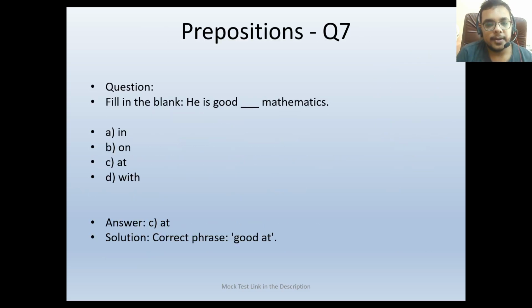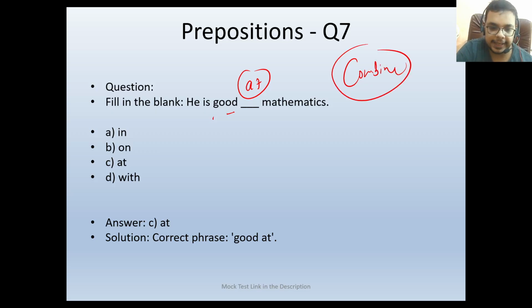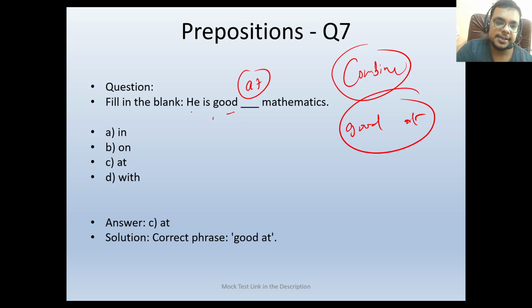Now this is the next topic, which is prepositions, in which we will be using some fill in the blanks. He is good at mathematics. With good, it is also a kind of combined word. When we use good, the correct phrase will be good at. So he is good at mathematics. This would be our correct answer.